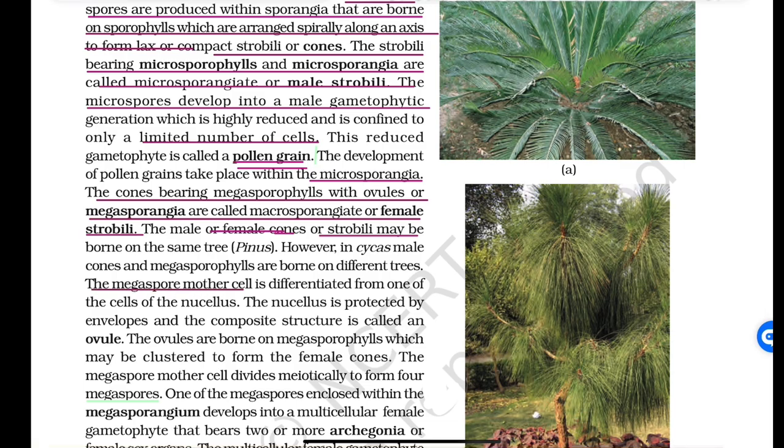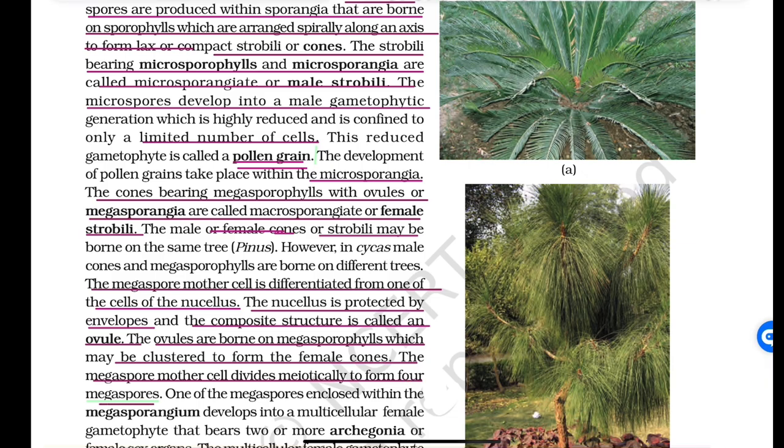The megaspore mother cell is differentiated from one of the cells of the nucellus. The nucellus is protected by envelopes, and the composite structure is called an ovule. The ovules are borne on megasporophylls, which may be clustered to form the female cones. The megaspore mother cell divides meiotically to form four megaspores.